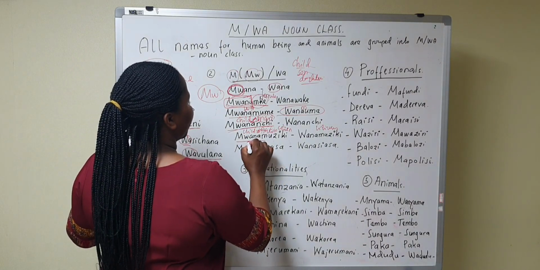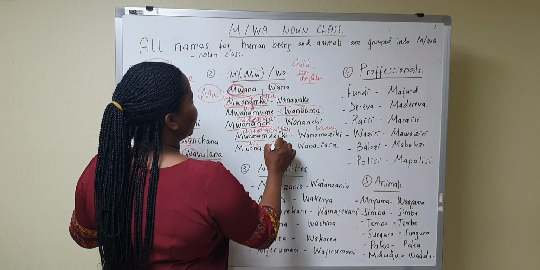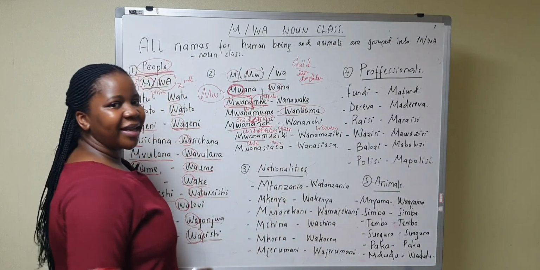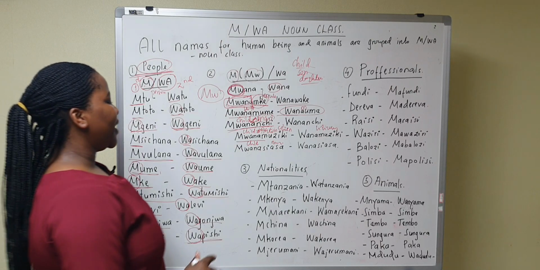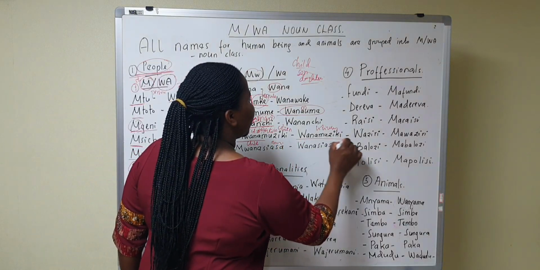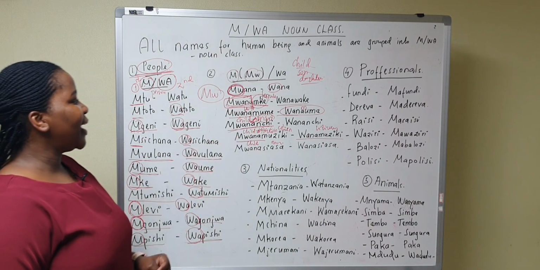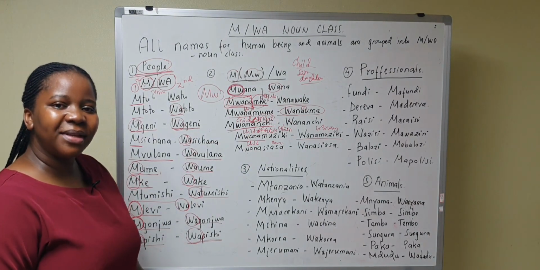Mwanamuziki, a child of music, is a musician, okay? Mwanamuziki, a musician. Wanamuziki, musicians, okay?